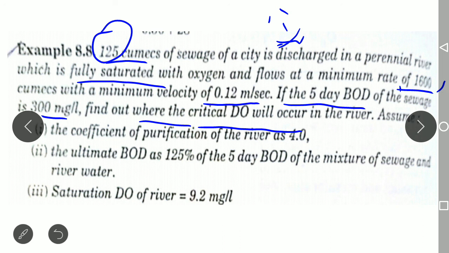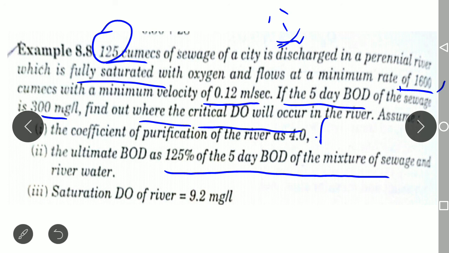They have given some assumptions. The self purification coefficient, that is the F value, is given, and the ultimate BOD is 125% of the 5 days BOD of the mixture. Clear? Don't get confused. The 5 days BOD of the mixture is different from the 5 days BOD of the sewage.